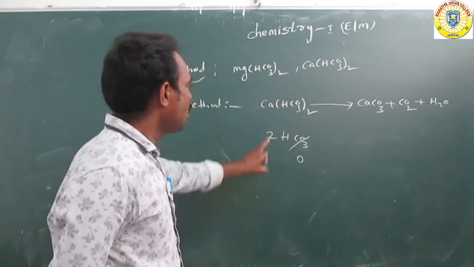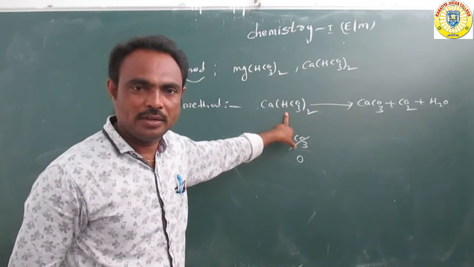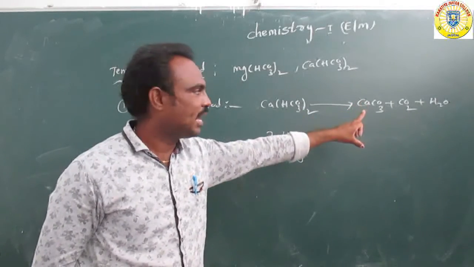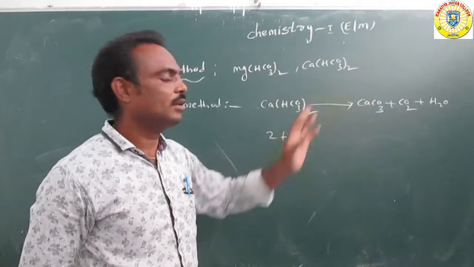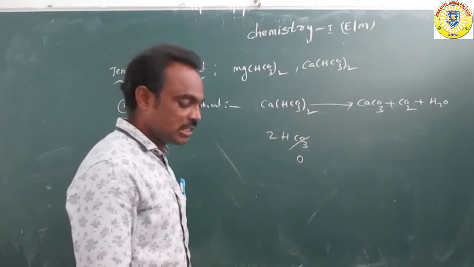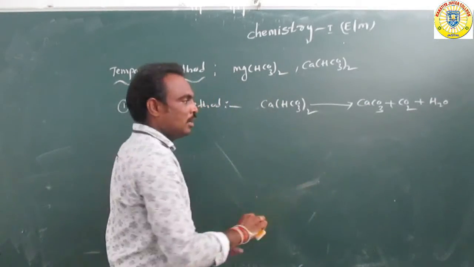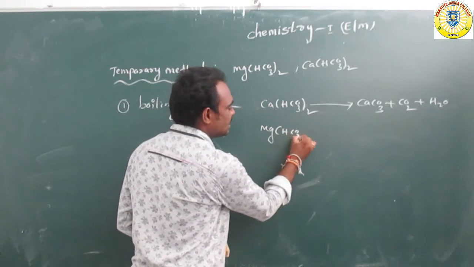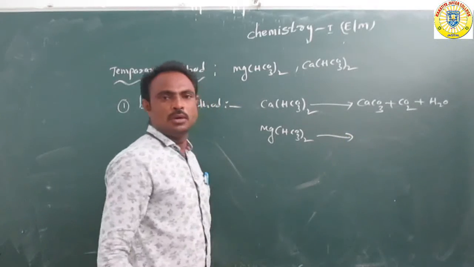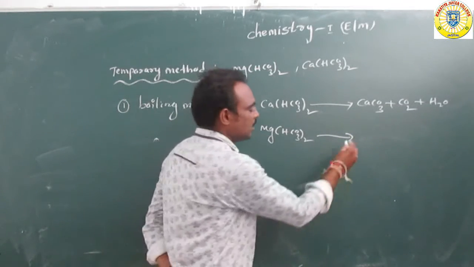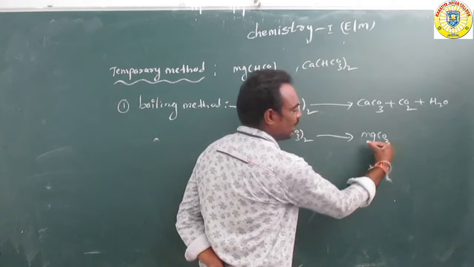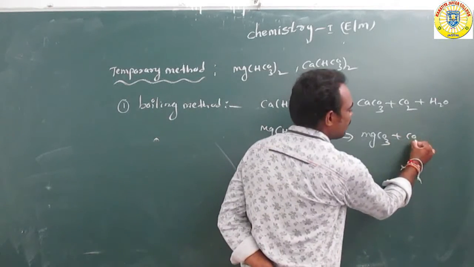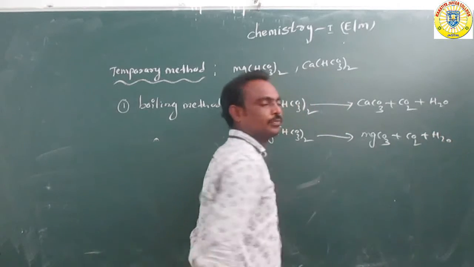For example, hot water containing calcium bicarbonate converts it to calcium carbonate, carbon dioxide and water molecules. At the same time, magnesium bicarbonate is also converted to MgCO3, magnesium carbonate, carbon dioxide and H2O.